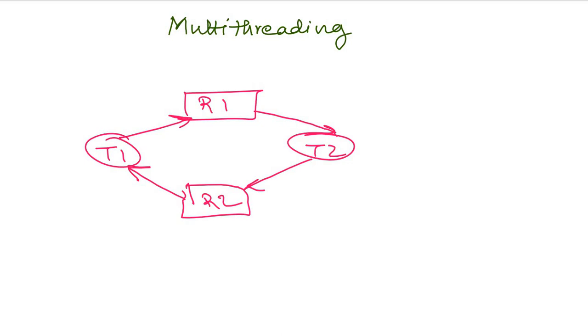What will happen is that T1 can't write R1 until it receives R2, and T2 doesn't write R2 until it reads R1. So that causes a problem because neither T1 will release R1 nor T2 will release R2. So we cannot proceed in this, and this condition is known as a deadlock.